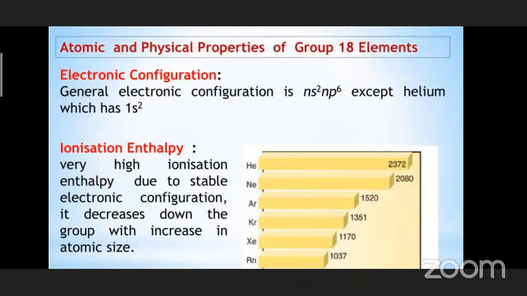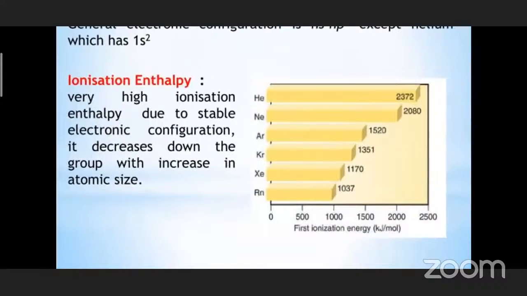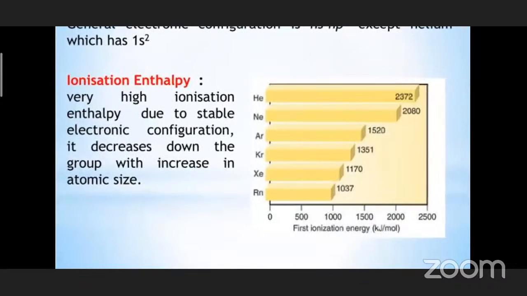Next, ionization enthalpy. What we need to know is that these elements have octet configuration, which is a very stable configuration. So the atom doesn't tend to either lose or gain an electron. If you want to ionize it, that is, remove the electron, you have to provide a very large amount of energy. Or else the atoms will be gaining an electron. Whenever we add an electron to an atom, energy is released. That energy is called electron gain enthalpy.